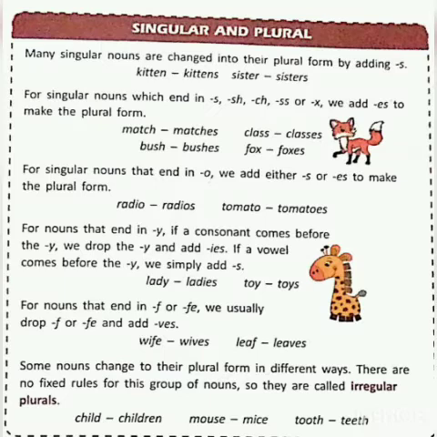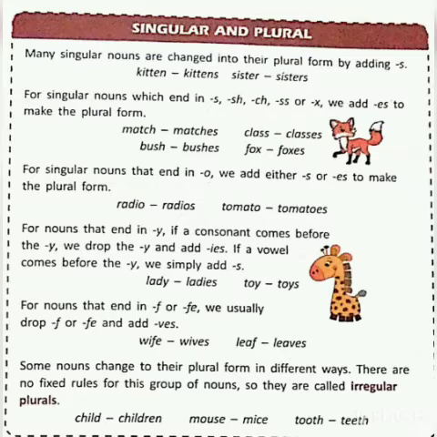Like lady, the word is ending with y. Before y there is a consonant, that is d, so we are changing y into ies. It becomes ladies. Now toy is also ending with y, but before y there is a vowel, that is o, so we are not changing y into ies. Instead we are writing toys.